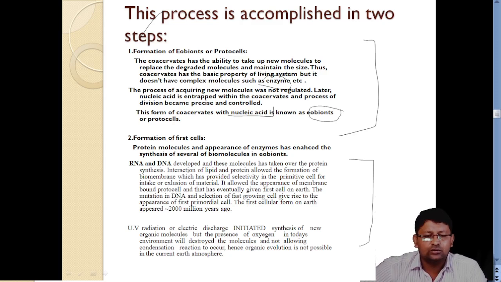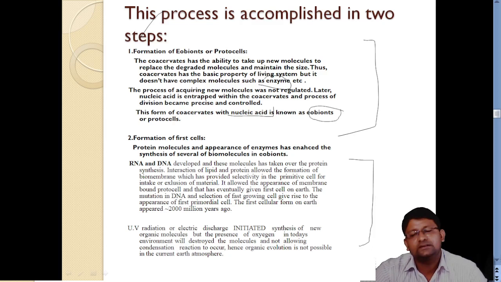इनका इंटरेक्शन शुरू हुआ. Interaction of lipids and proteins allowed the formation of biomembrane, which has provided selectivity in the primitive cell for the intake or exclusion of material. Now the cell has started taking in food and excreting as well. It allowed the appearance of membrane bound protocells that eventually gave the first cell on the earth. फिर इन्हीं ebions या प्रोटोसेल से नए सेल जो डेवलप हुए उन्हीं को हम फर्स्ट सेल या फर्स्ट प्रिमिटिव सेल ऑफ द अर्थ के बारे में कह सकते हैं.